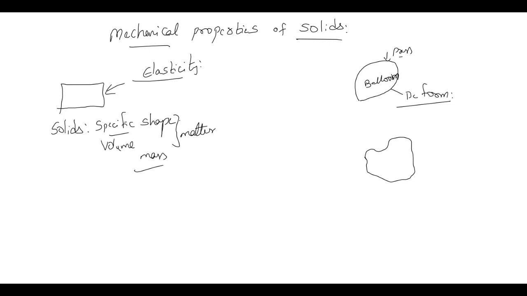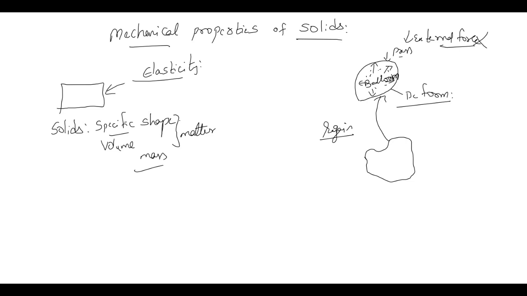Now, why is this shape being changed? Due to external force. Correct? So this external force creates force inside the particles present inside the balloon, and they create internal forces. So as you remove this external force, this internal force again makes the balloon come back to its original shape, to regain its original shape.